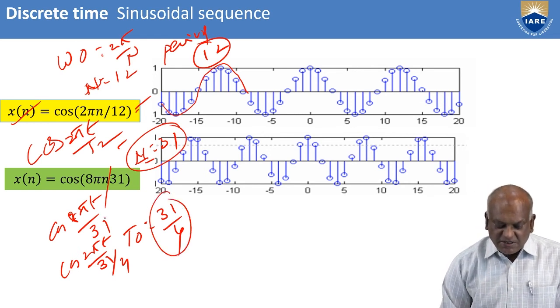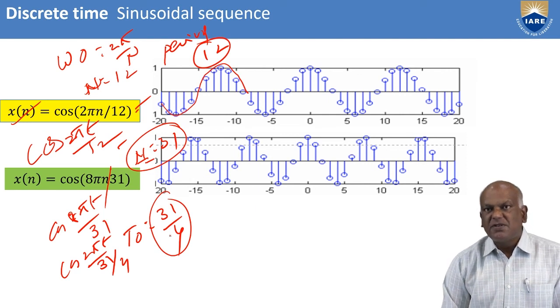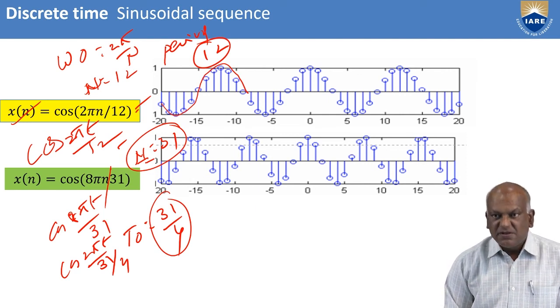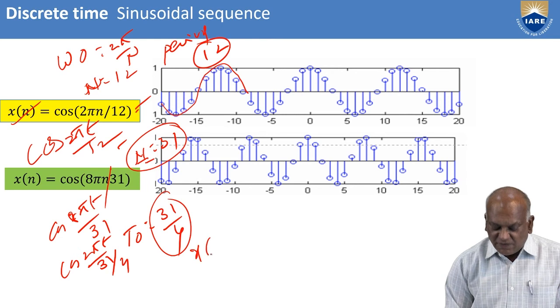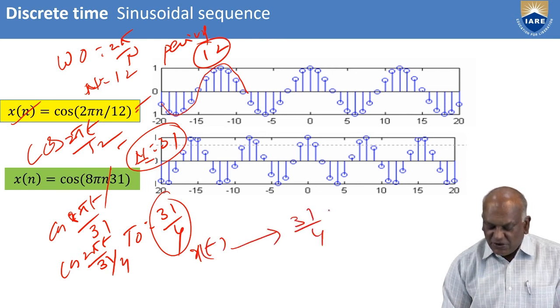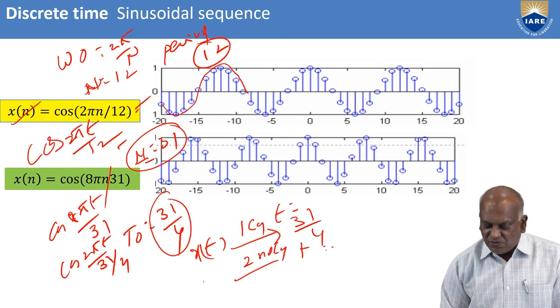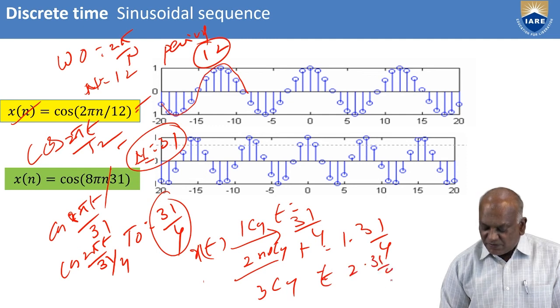That means the continuous time signal x of t completes one cycle at t equal to 31 by 4, the second cycle at t equal to 2 times 31 by 4, and the third cycle at t equal to 3 times 31 by 4.